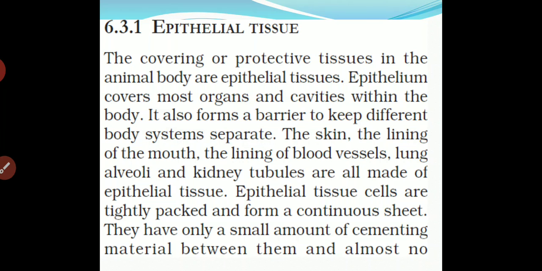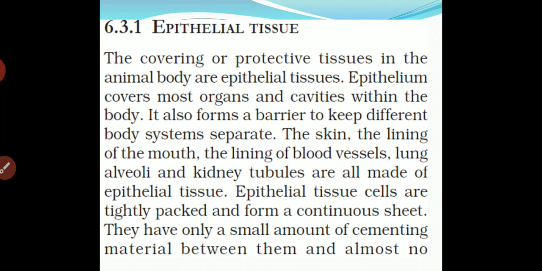They are tightly packed and interlocked with each other so that they cannot be separated easily, forming a sheet-like structure. They have only a small amount of cementing material between them, which binds them to each other.